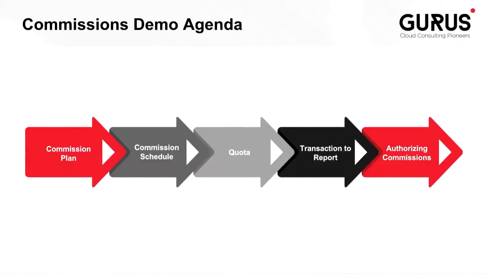Our demo today will generally flow like this. We'll begin on a commission plan, then look at the schedules within it, and the quota that that employee's been assigned. Then we'll take a look at the transactions all the way through to where they arrive on reports. Finally, we'll look at the process for authorizing commissions, and then go back to the report and see what's been updated.